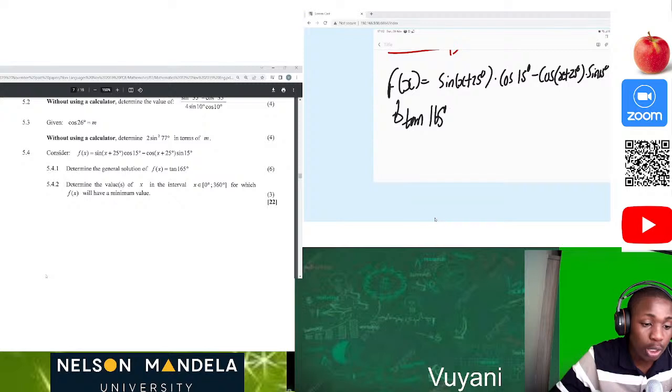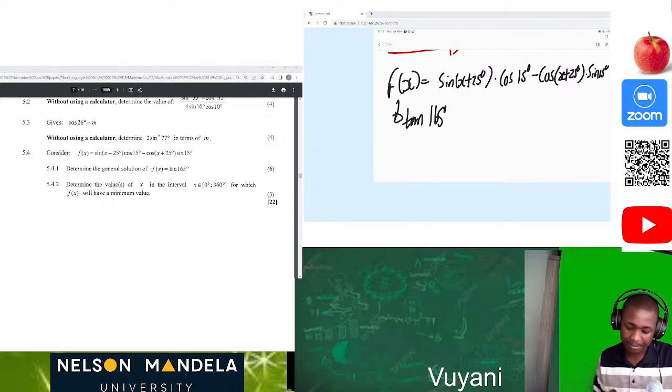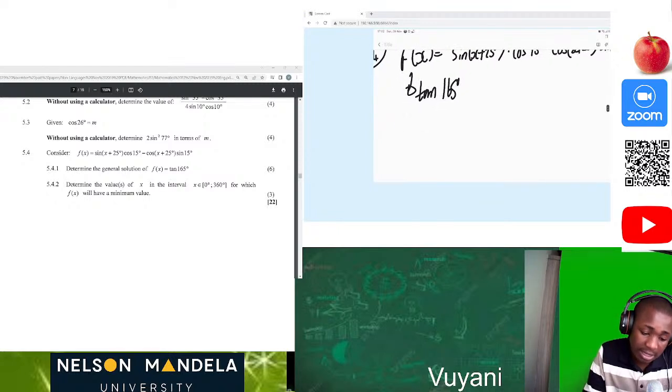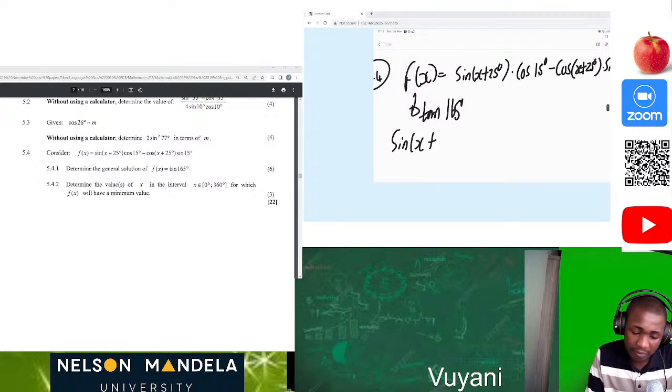Oh, this is gonna be long. This is gonna be long, and it's gonna be funny at the same time. So how are we gonna solve this? This is the easiest question I can say, because now we just have to apply what we know and we are ready to go. So what are they saying here? They are saying that sine of x plus 25 degrees times cos